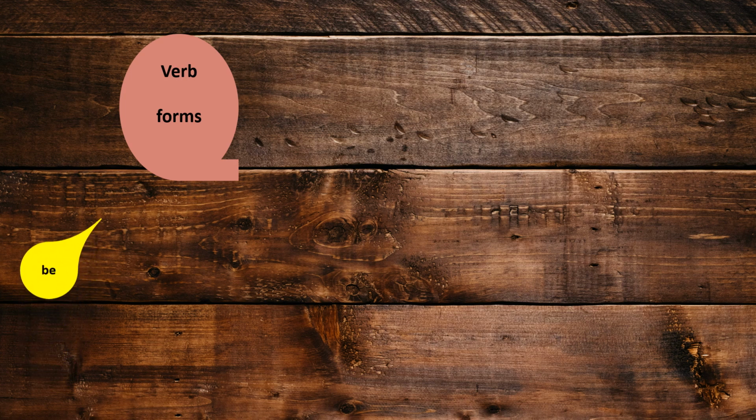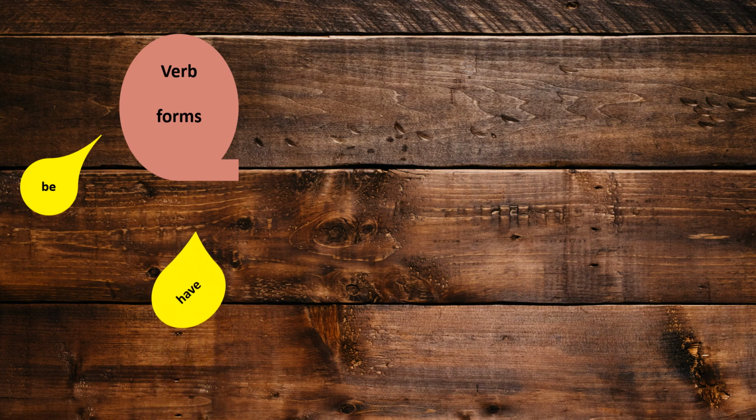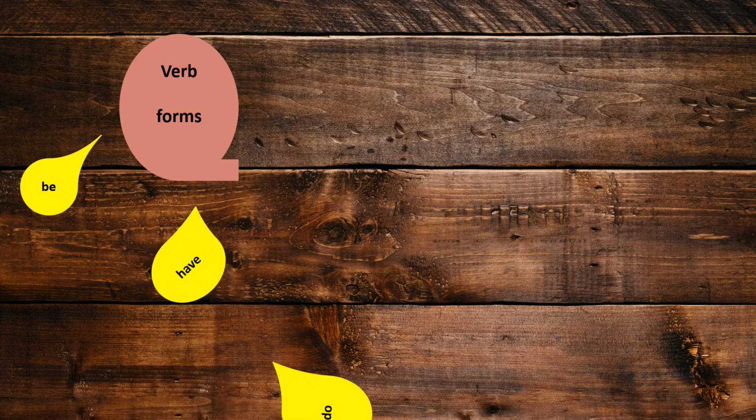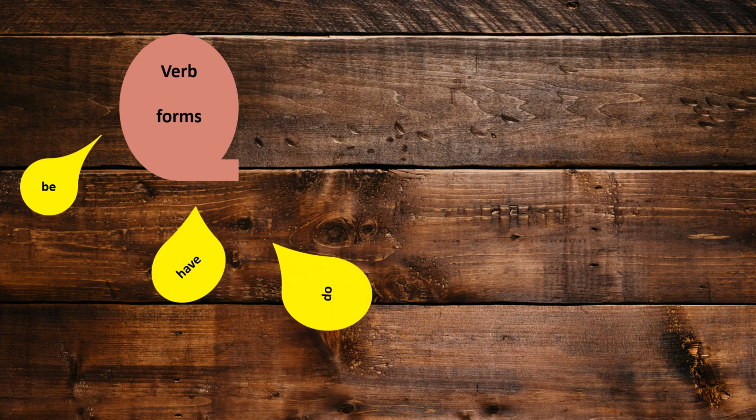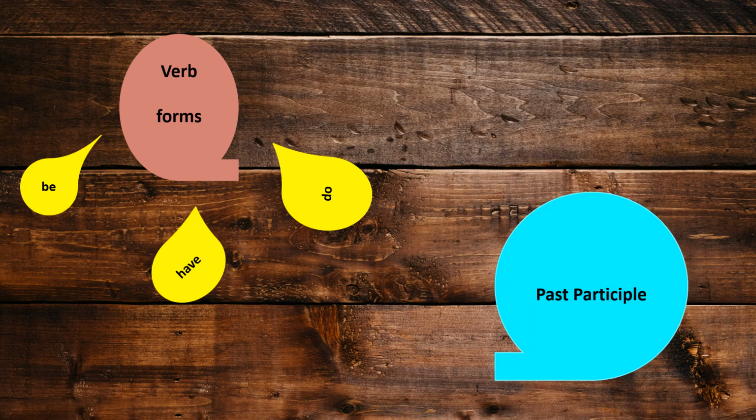First of all, there are different forms of verbs. One is the be form, two, have form, and three, do form of verbs. So you should be aware of all these be, have, and do forms of verbs as well as the past participle form of the verb.